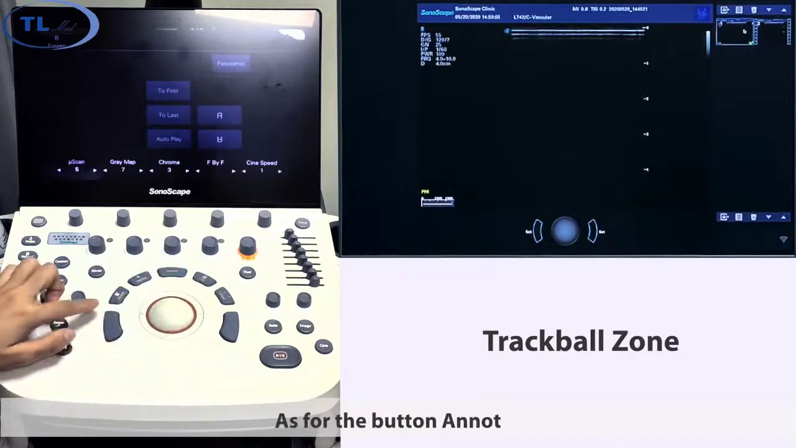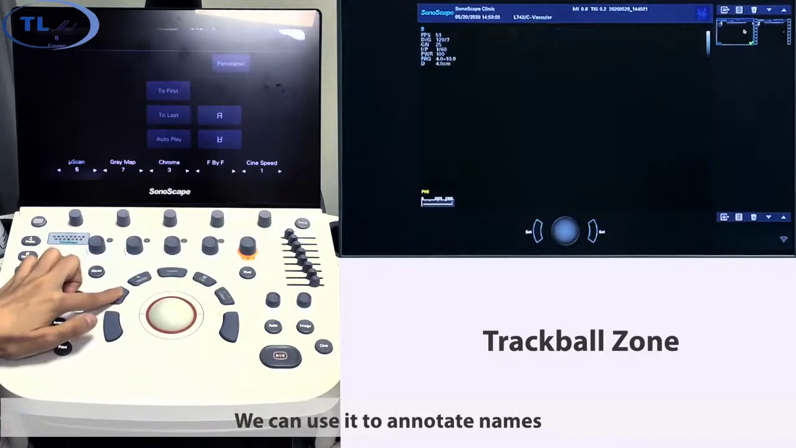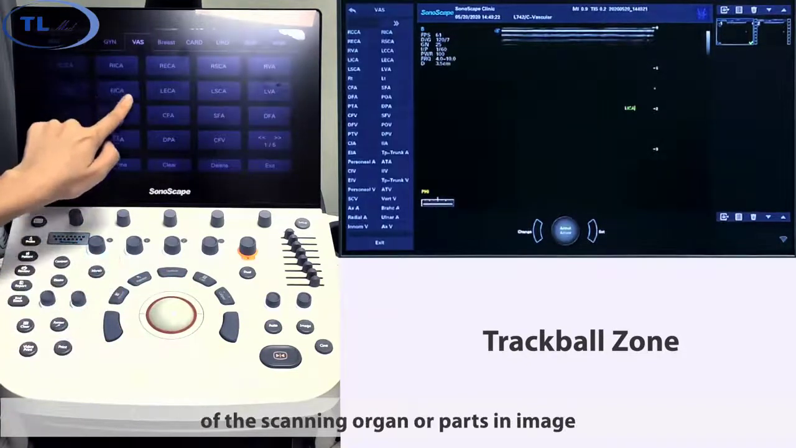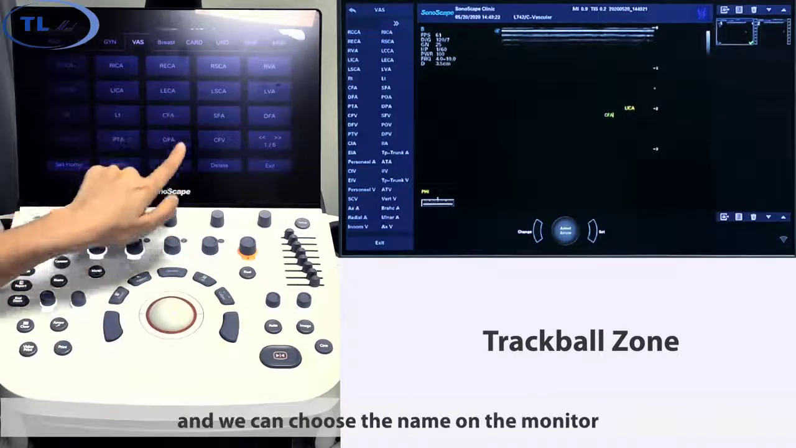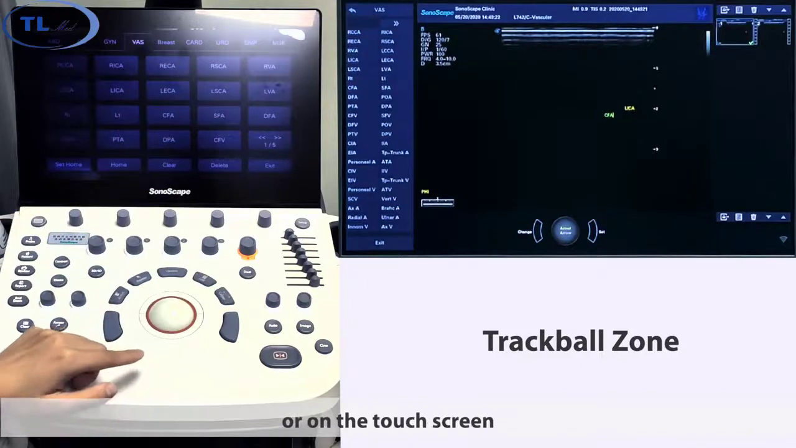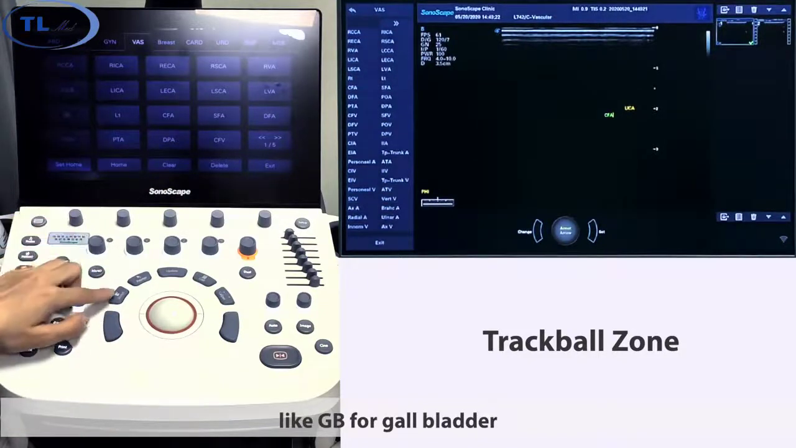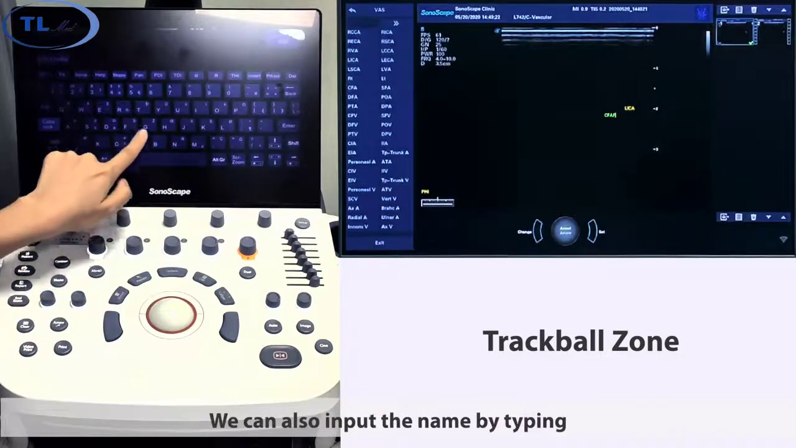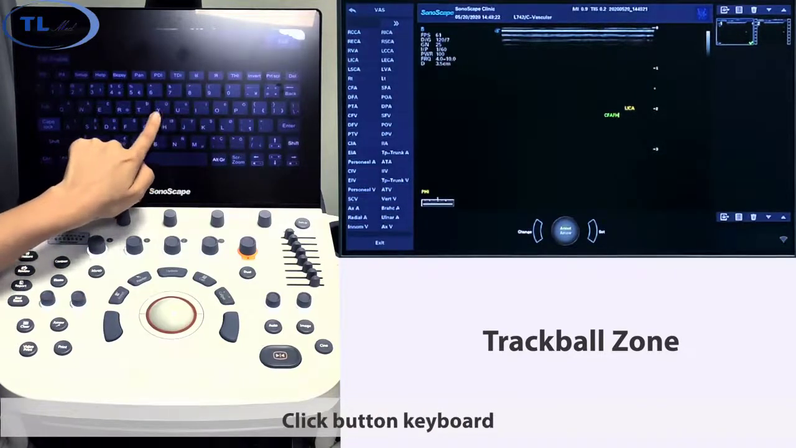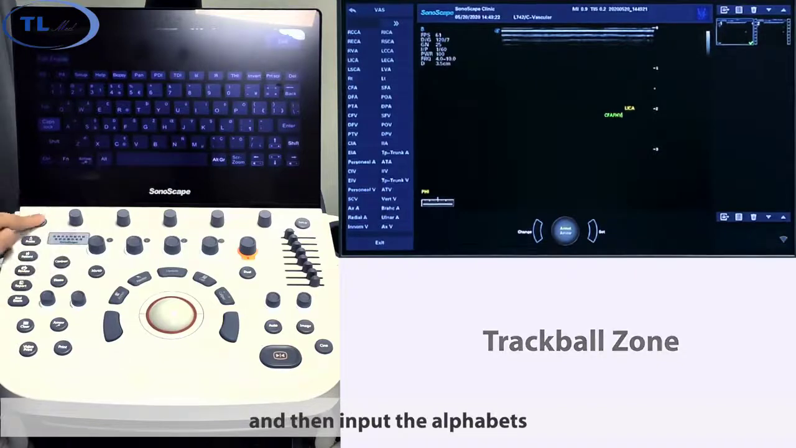As for the button Annotate, we can use it to annotate names of the scanned organs or parts in the image. Click Annotate and we can choose the name on the monitor or on the touch screen, like GB for gallbladder. We can also input the name by tapping. Click button Keyboard and then input the alphabets.